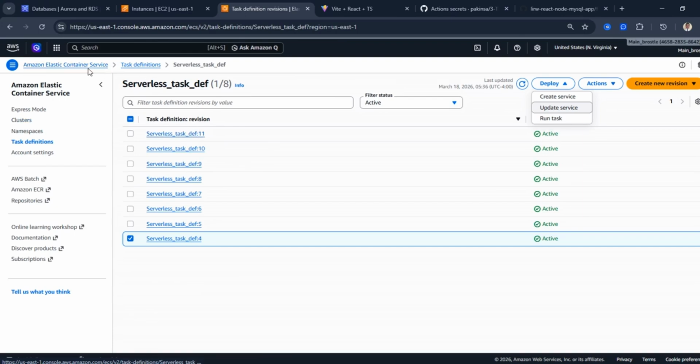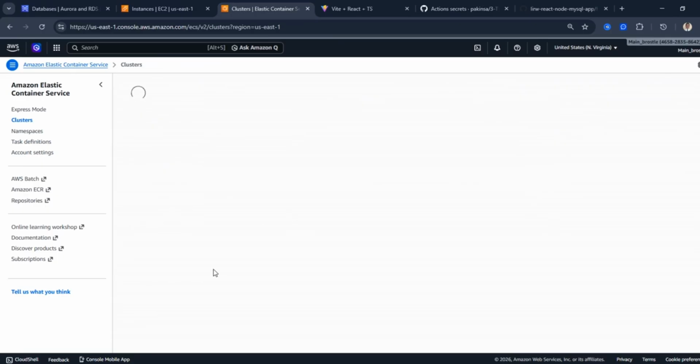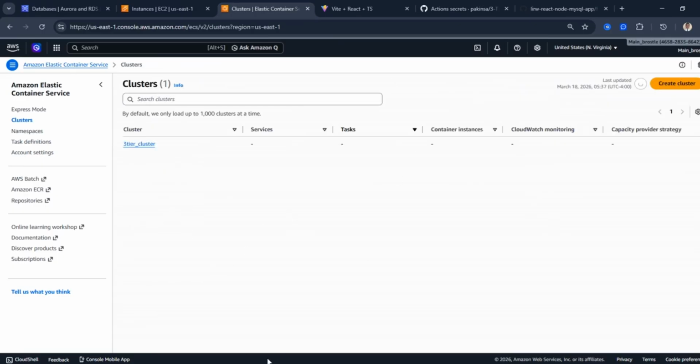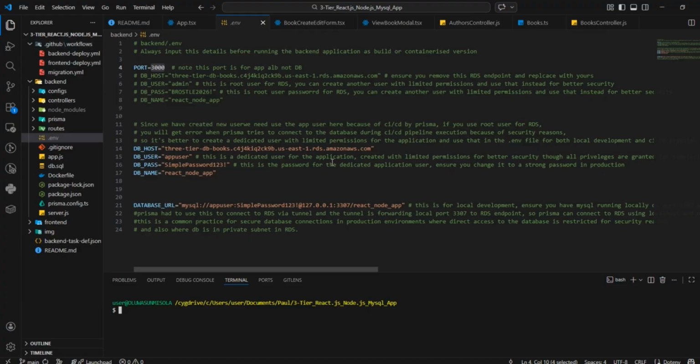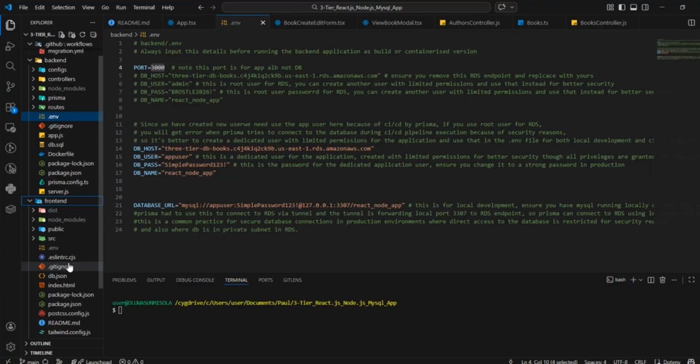So let's go back to our service. Let's go back to the cluster. Then let's go back to our Visual Studio Code and let's run some deployments. I want to deploy anything. So first of all, let me change the following. Let's assume I have to change something. So let's go to this file.